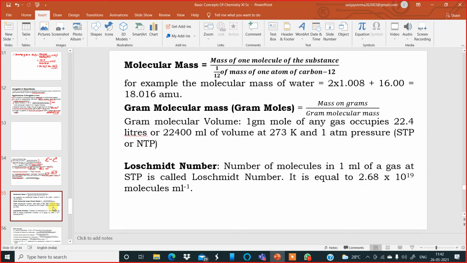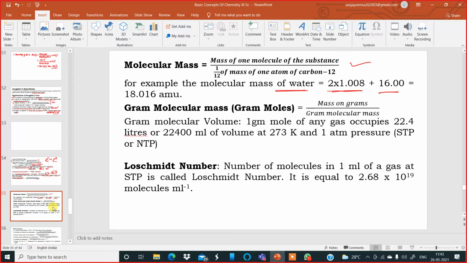Molecular mass. The molecular mass definition is here. It is defined as the ratio of the mass of one molecule of the substance to the mass of 1/12th the mass of one atom of the C12 isotope of carbon. Okay, for example, the molecular mass of water is taken as an example. Two hydrogen atoms plus one oxygen atom. So it is coming how much? It is coming 18.016 AMU.